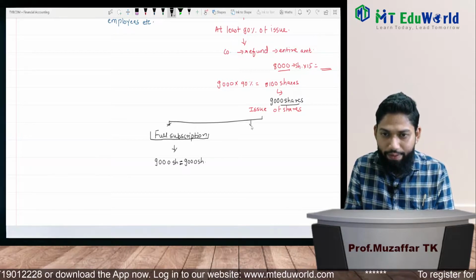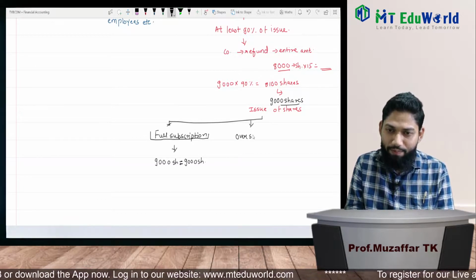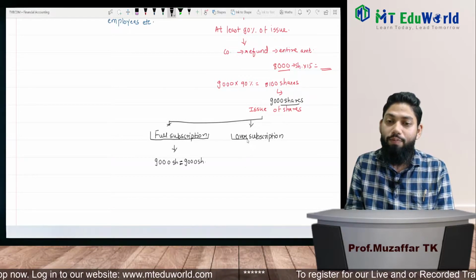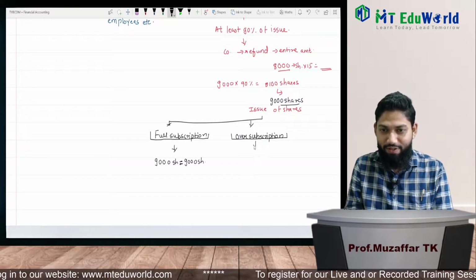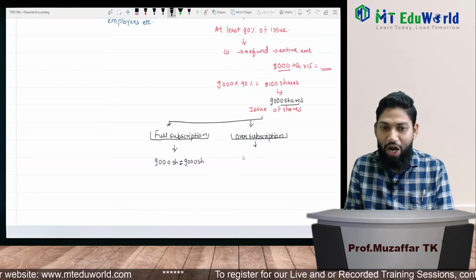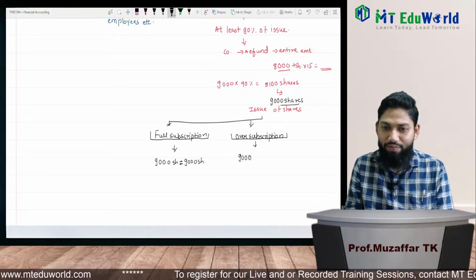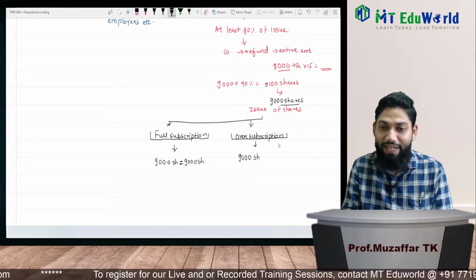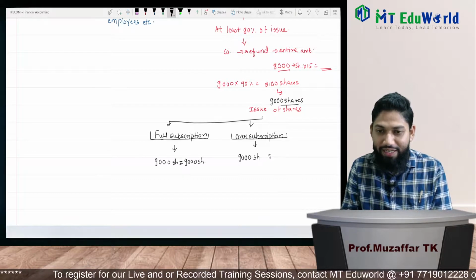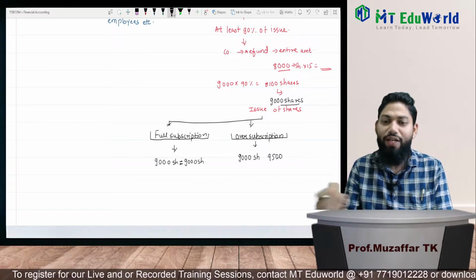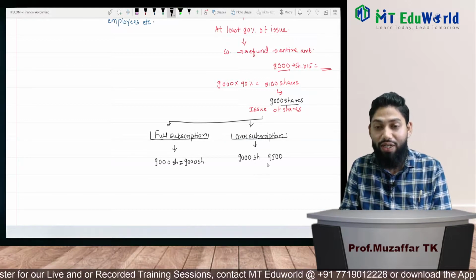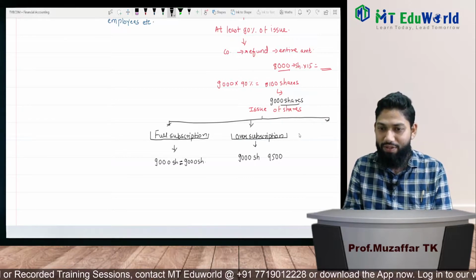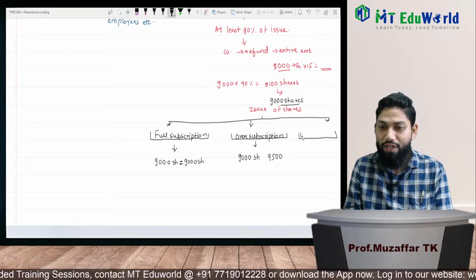Second case may be oversubscription. Oversubscription means the public have applied for more shares, more applications. How many shares do we need to issue? 9,000 shares. But the public, for example, have applied for 9,500 shares or more than 9,000 shares. In that case, it is called oversubscription. And the third case is undersubscription. The third case is the case of undersubscription.